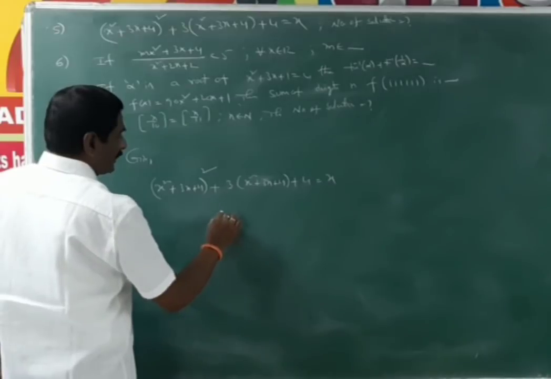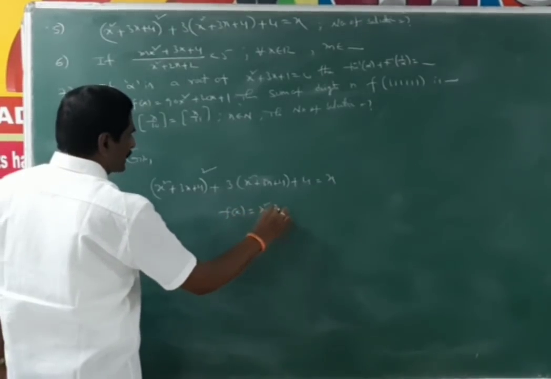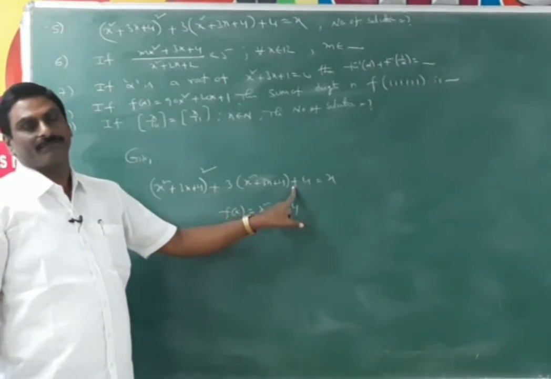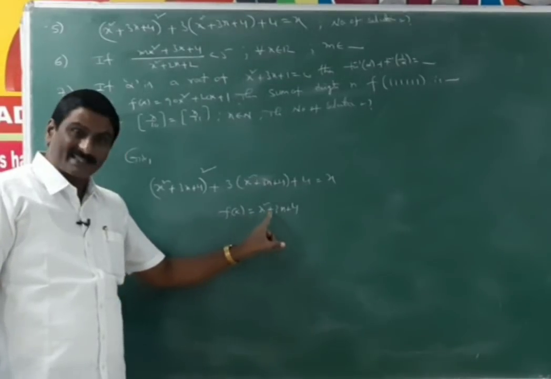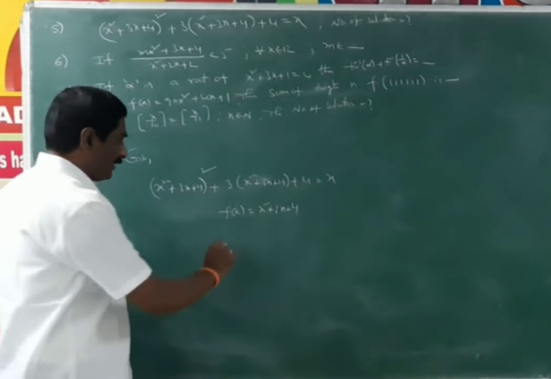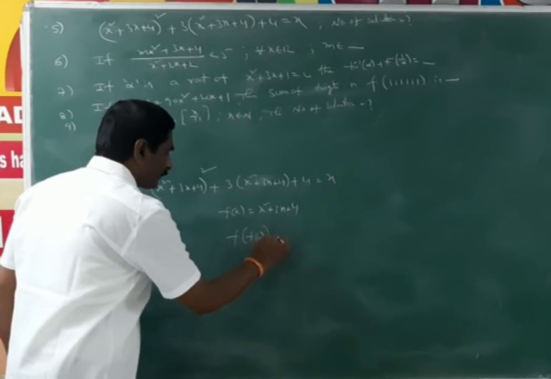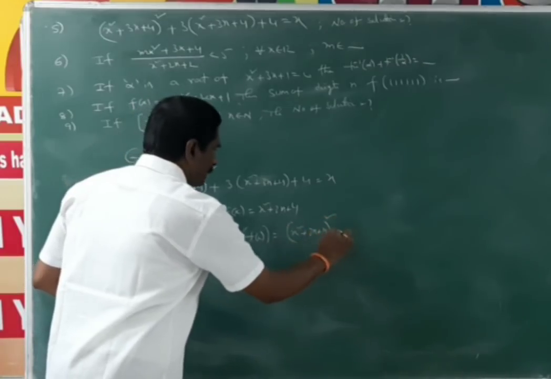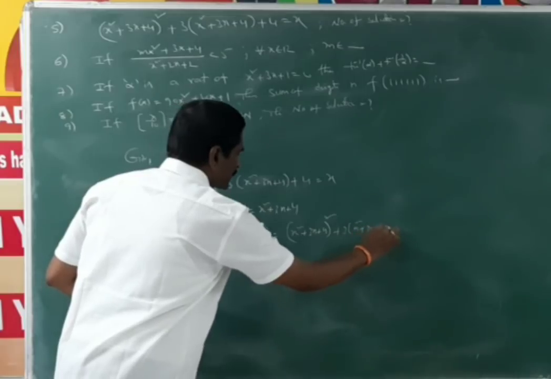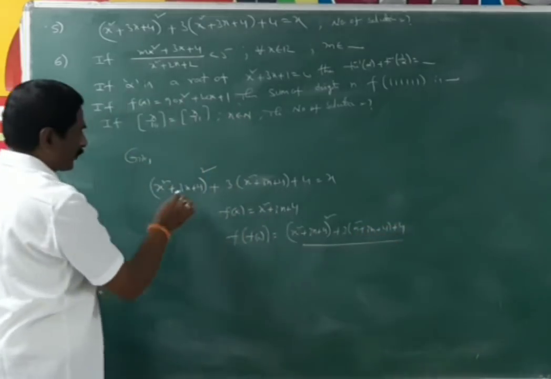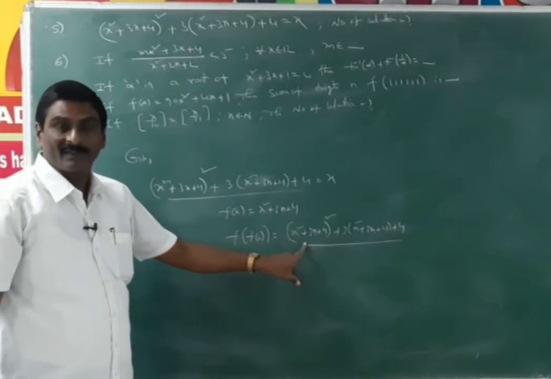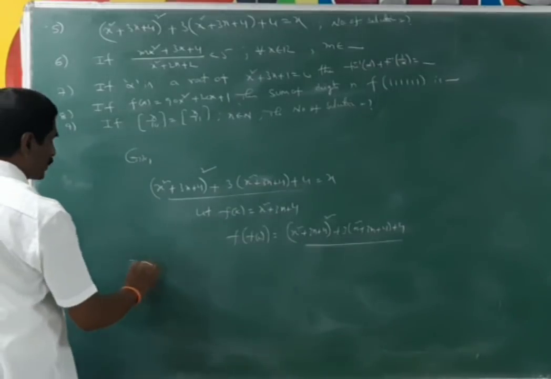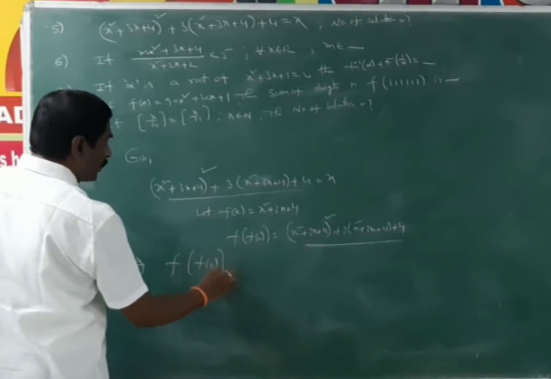Suppose f(x) = x² + 3x + 4, then LHS can be reduced into f(f(x)). Then f(f(x)) means (x² + 3x + 4)² + 3(x² + 3x + 4) + 4. Please observe this and this. This LHS and this value is same. That means let f(x) = x² + 3x + 4. Then it can be reduced into f(f(x)) = x.